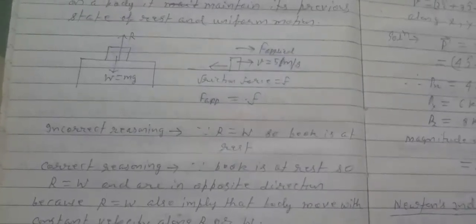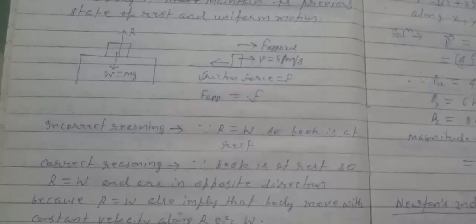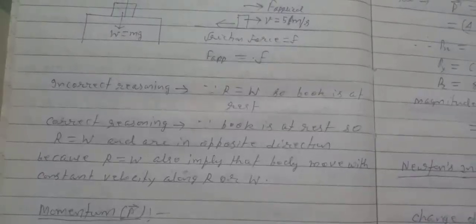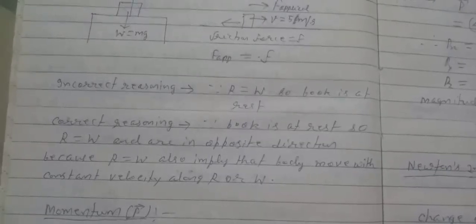Since the book is at rest, the reaction force must be equal and opposite to the weight of the body. Because R equals W also implies that the body would move with constant velocity along R or W.